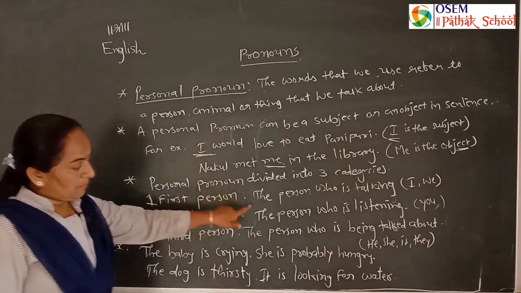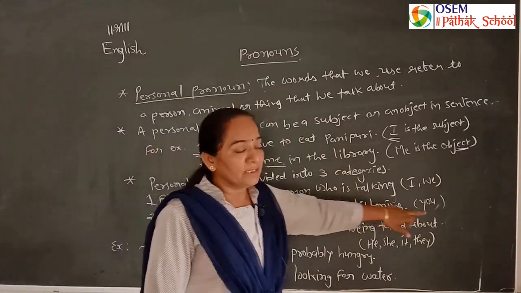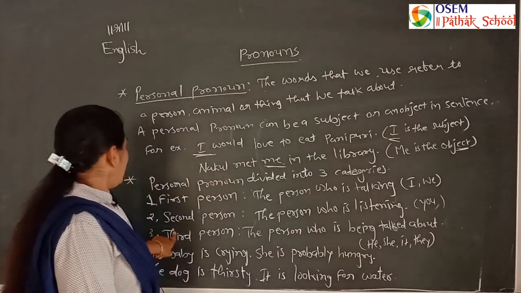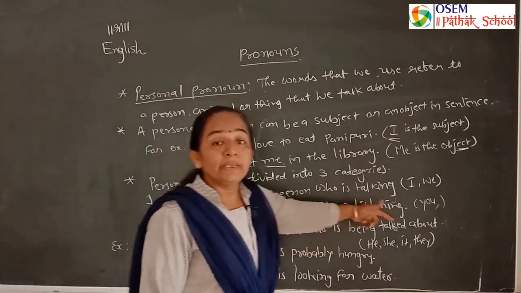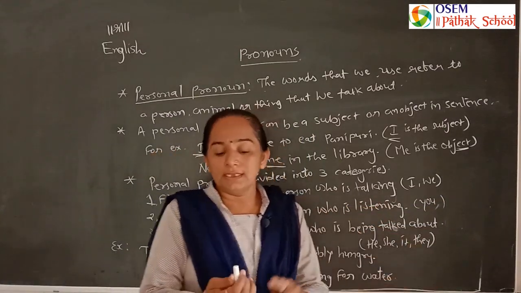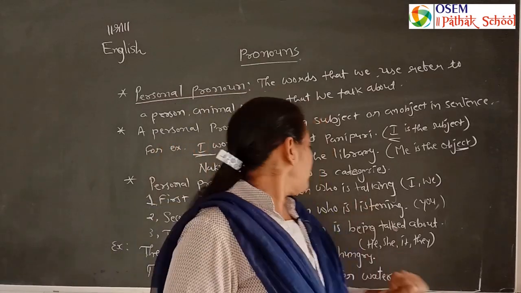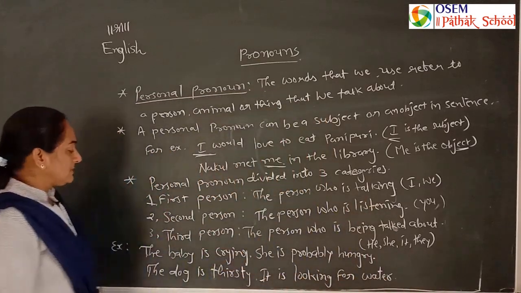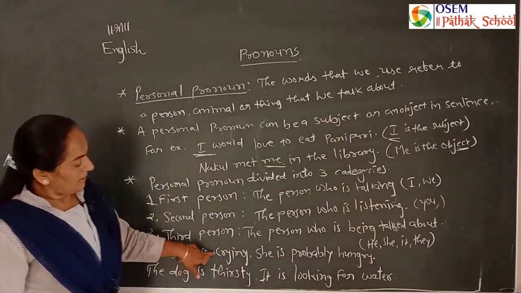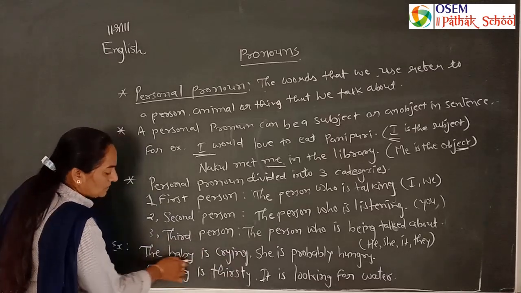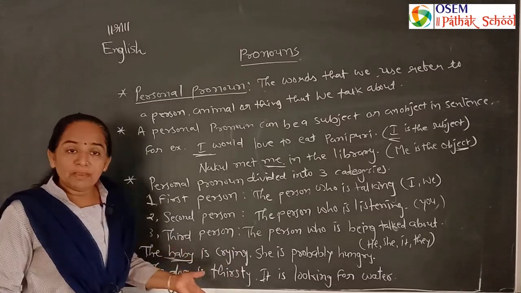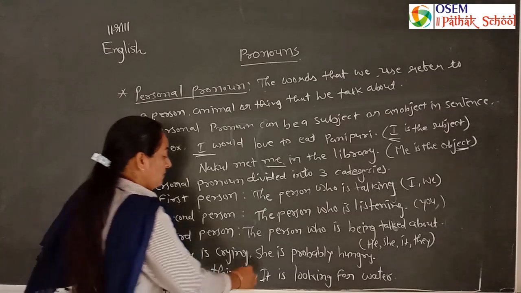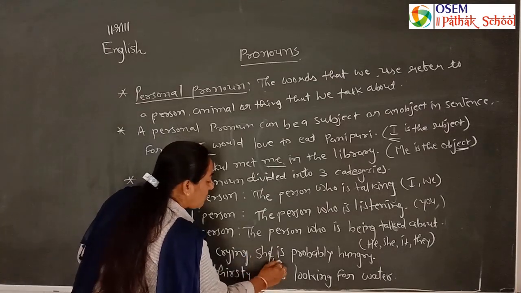Second person, the person who is listening, means you and you. And the third person, who is being talked about, means he, she, it, they. Here, for example, the baby is crying. Here we are talking about the baby. Baby may be he or she. We can use here he or she both.